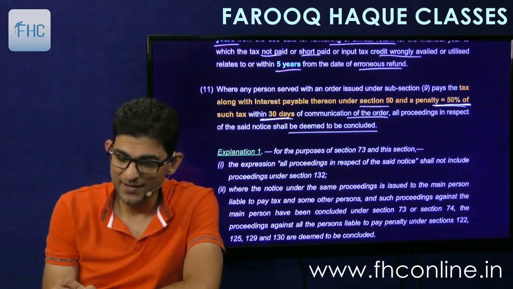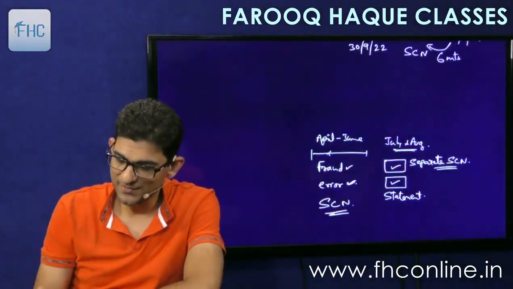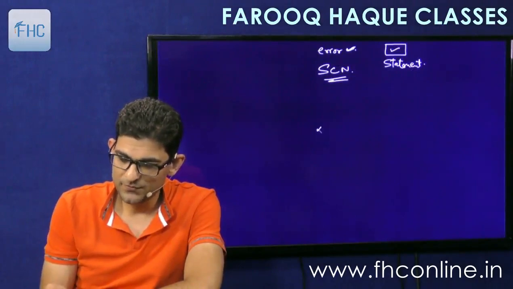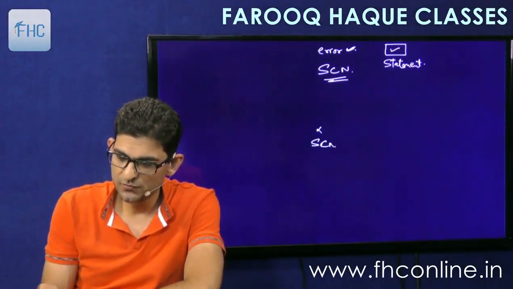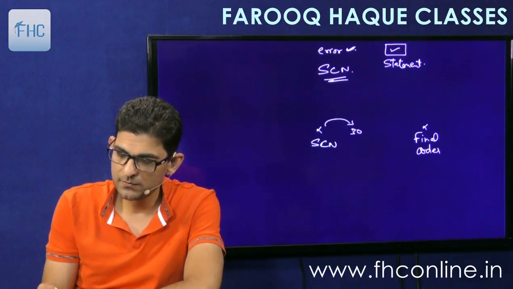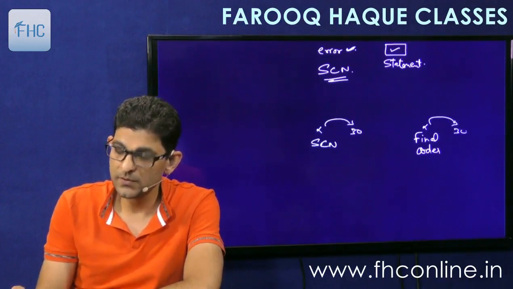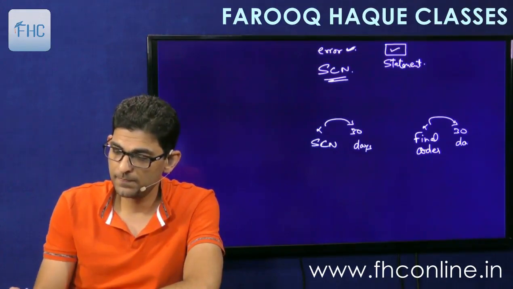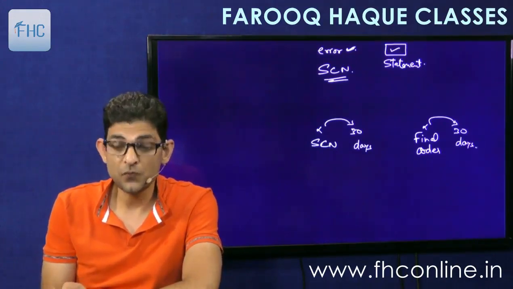So you can make a line diagram for this. Let's make a line diagram. How? This is the show cause notice, this is the final order. 30 days, 30 days. So first was voluntary payment.